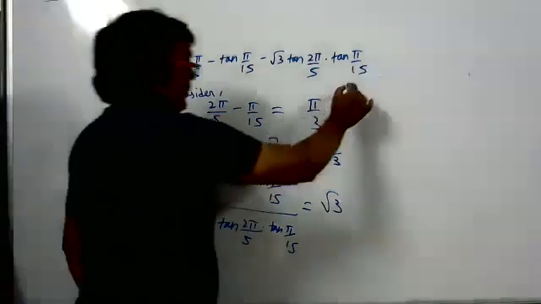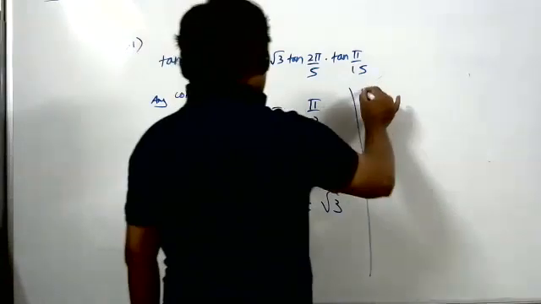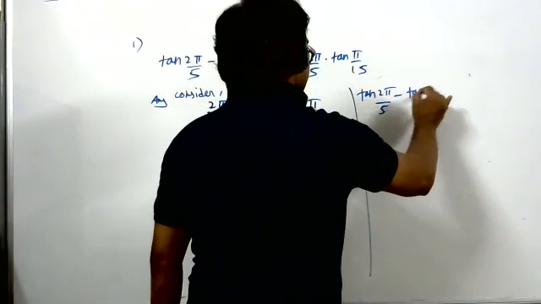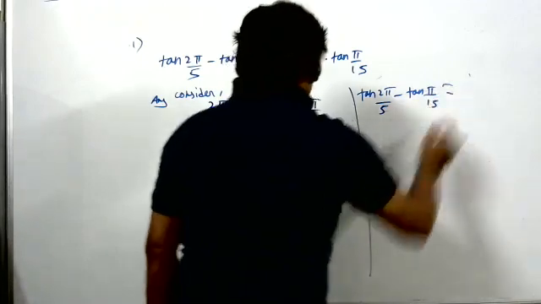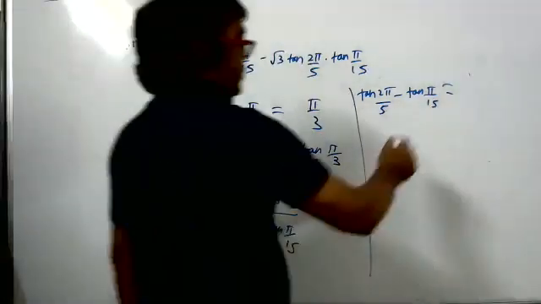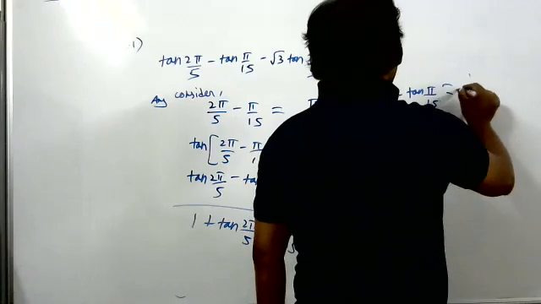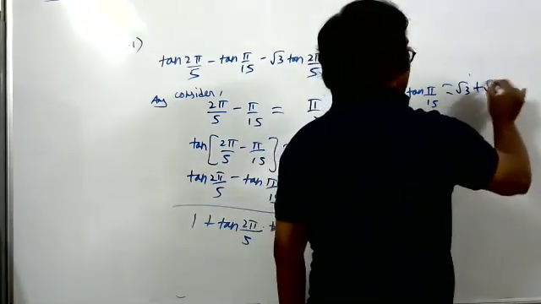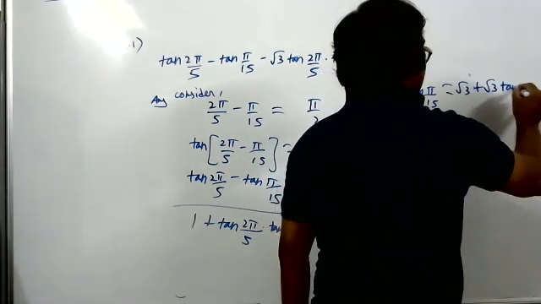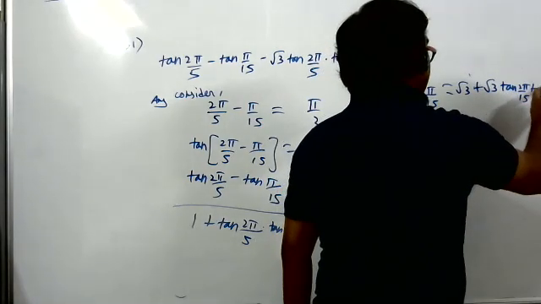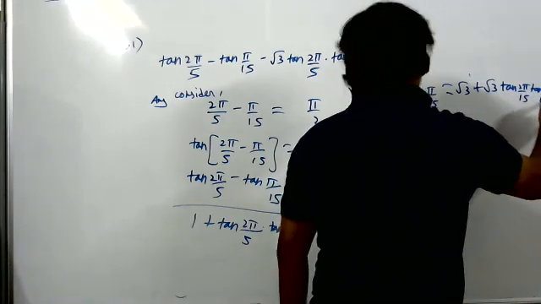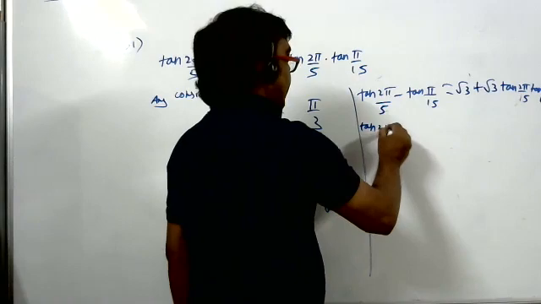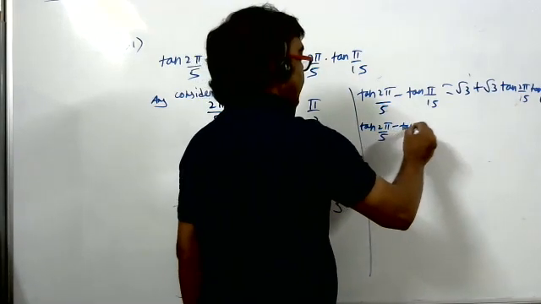Cross multiply. So what you will get, I think we got the answer. Tan 2 pi by 5 minus tan pi by 15 is equal to 1 into root 3 plus root 3 tan 2 pi by 5 tan pi by 15.